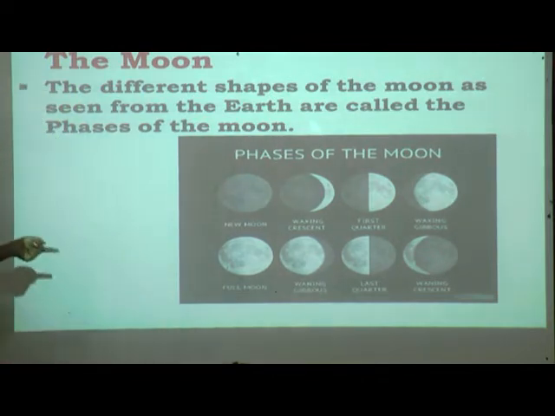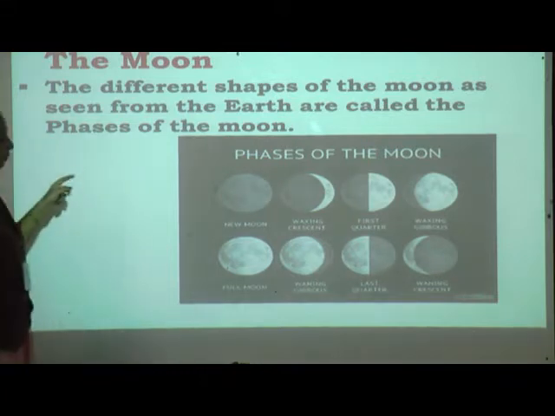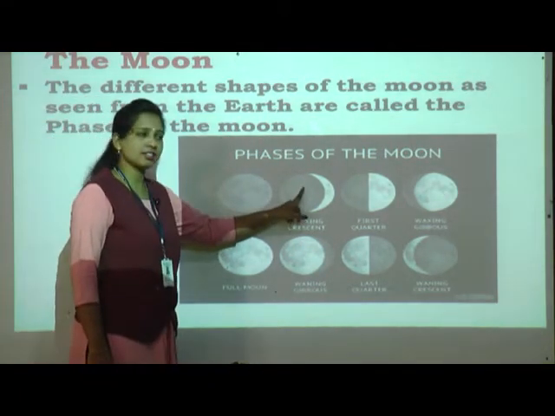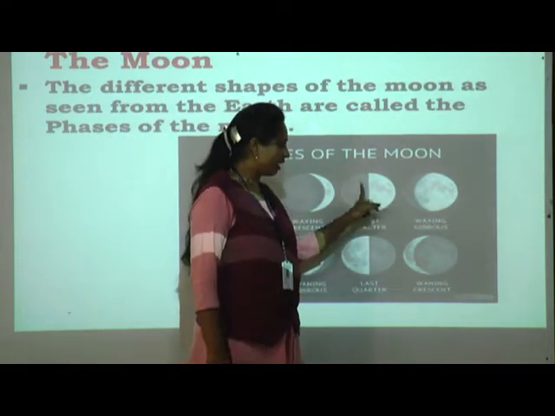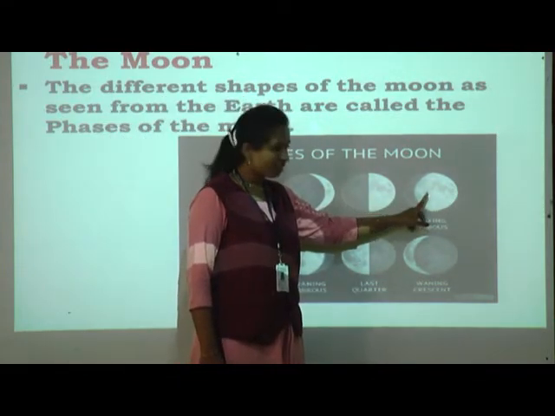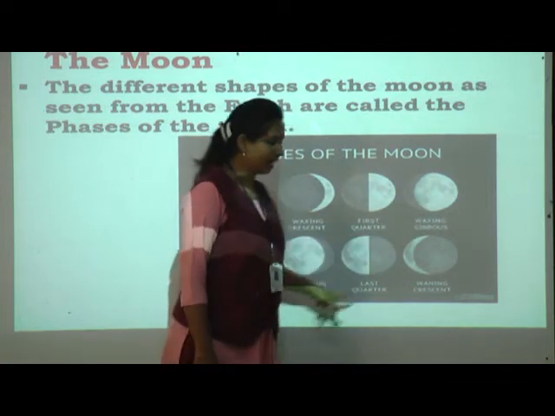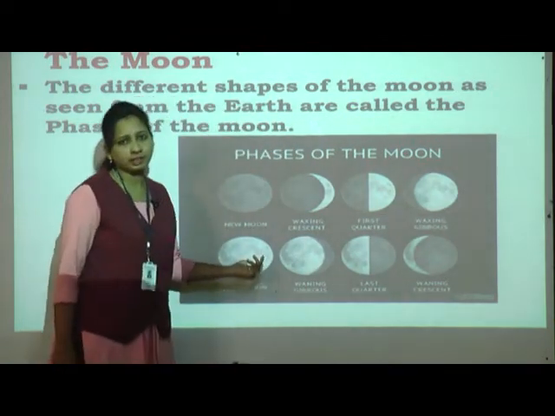Okay, this process will be continuous. Just as our birthday comes every year, the moon changes its phases every month, every day also you can say. See, from new moon, this is after 3 days, this is after 7 days, this is something like 10 or 11 days, and this is on the 14th day.